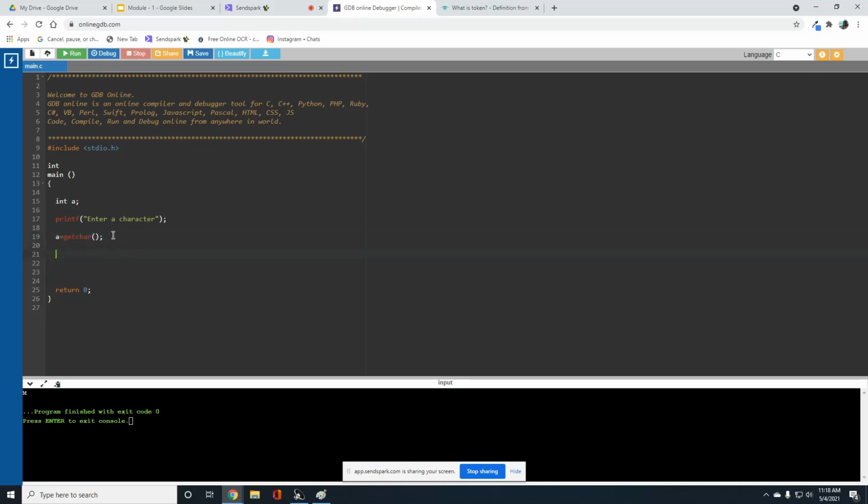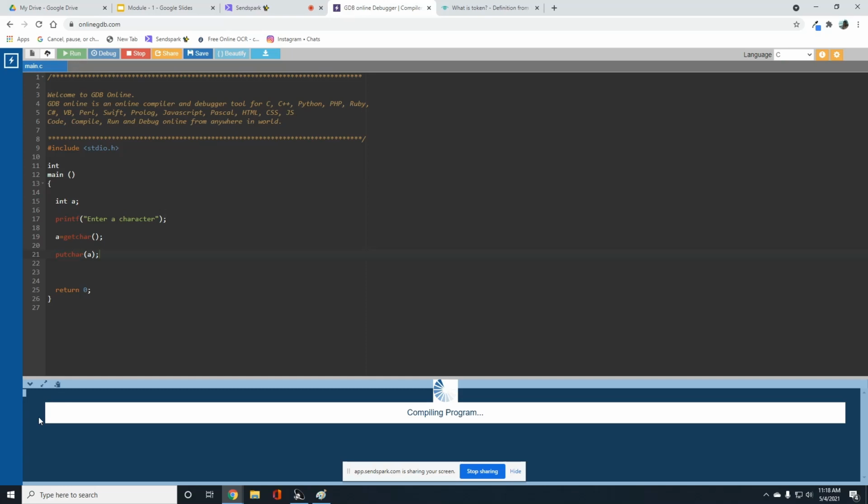Now I want to display that character using the putchar function. I'm going to read that particular character value. So let me execute it. Enter a character. Here I'm passing a character value M. So I'm able to display that character.